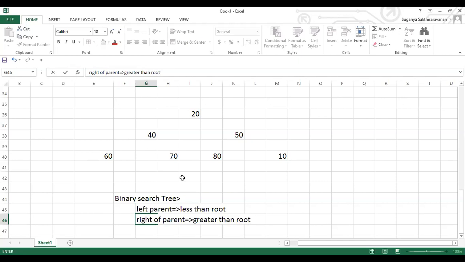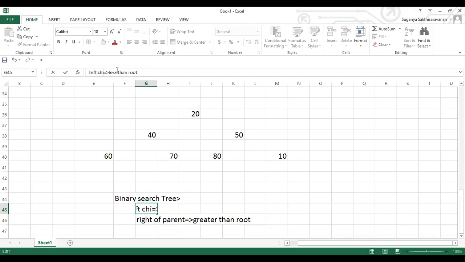The element on the left of your parent should be less than your root node. The elements that are greater should be on the right side of your parent node. If this term is confusing, you can just say left child and right child.